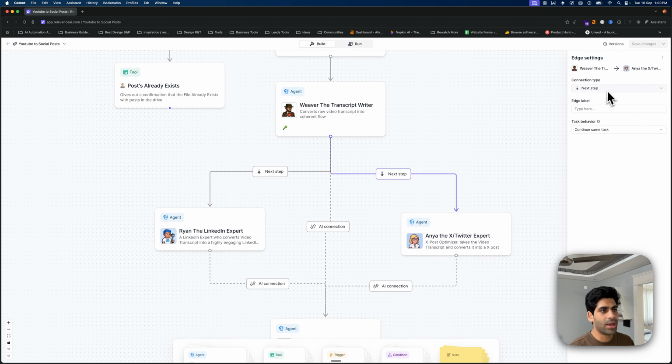So in the next step, this one gets the transcript, and it just has to pass on the transcript. It has nothing to do after just passing on the transcript, and there is no further communication needed. So the next step only hands over the data, and there is no more communication after that.